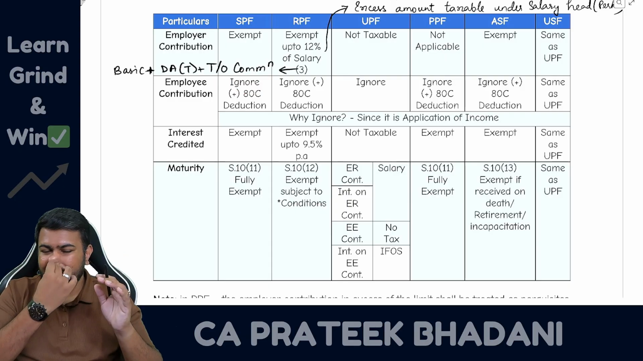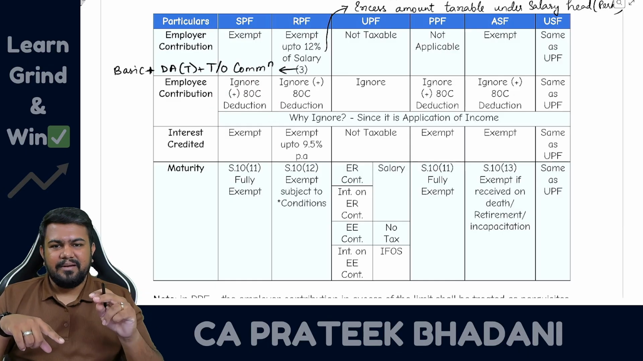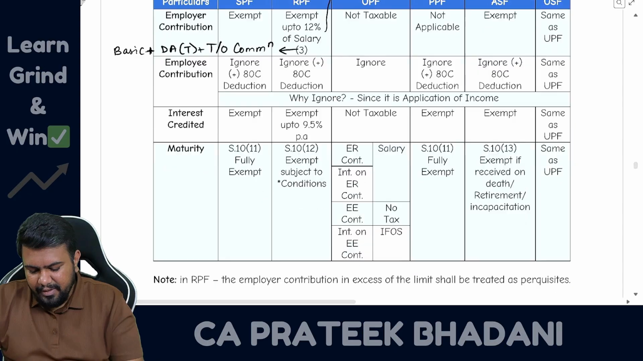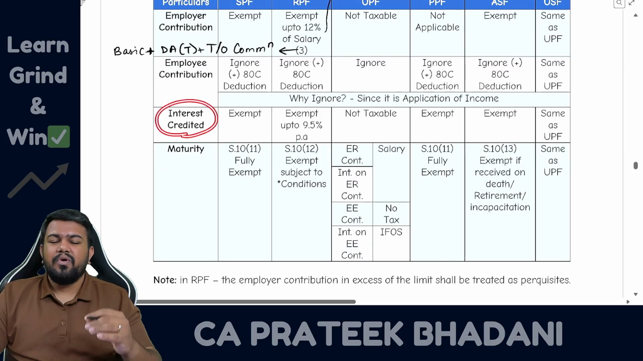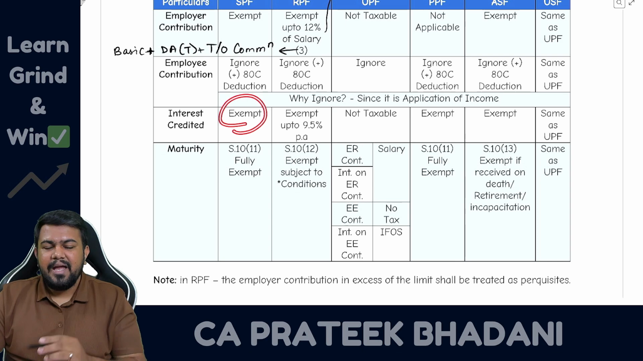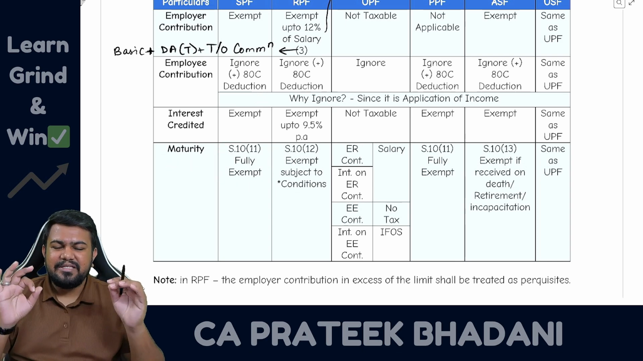However, if you go to the deduction chapter, you will learn that if the employee is contributing, then the employee can claim 80C deduction in the deduction chapter. So you have to refer to the deduction chapter. Now let us talk about interest. Whatever interest is paid by Statutory Provident Fund is fully exempt, and even maturity, section 10 clause 11 says that the entire maturity is fully exempt.